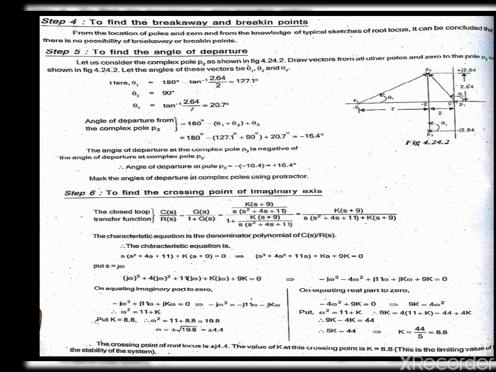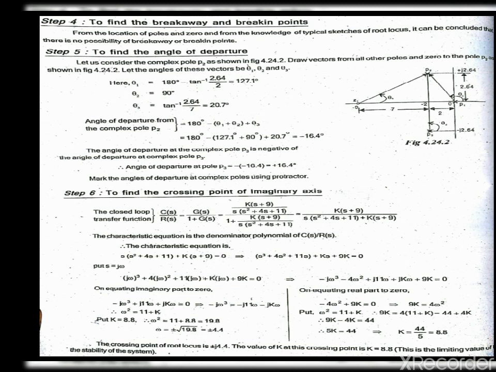Let us consider the complex pole P2 and draw a vector from all other poles and zeros to the pole P2. Let the angles of these vectors be theta 1, theta 2 and theta 3. Finding these theta values, we then find the angle of departure, that is 180 degrees minus the sum of angles of vectors to the complex pole from other poles plus the sum of angles of vectors to the complex pole from zeros.